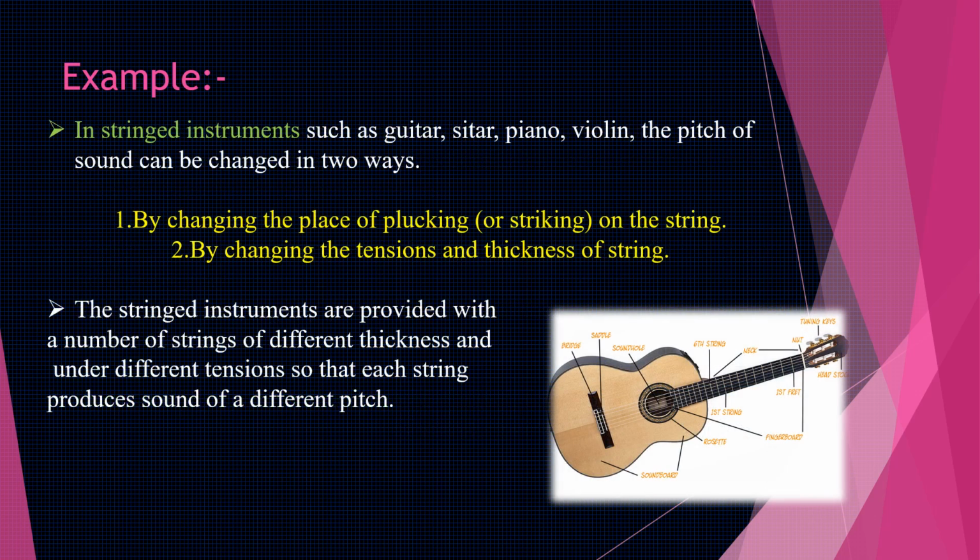In stringed instruments such as guitar, piano, violin, the pitch of the sound can be changed in two ways. Number one is by changing the place of plucking or striking on the string, and number two by changing the tension and the thickness of the string. This is the reason why stringed instruments are provided with a number of strings of different thickness and under different tension, so that each string produces sound of a different pitch.